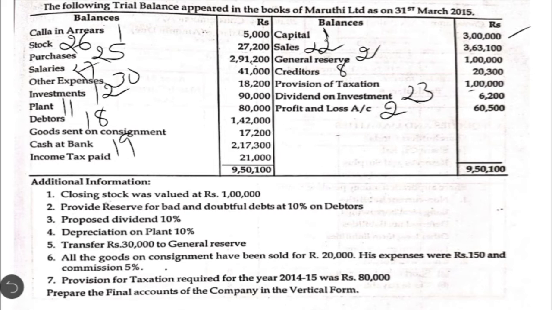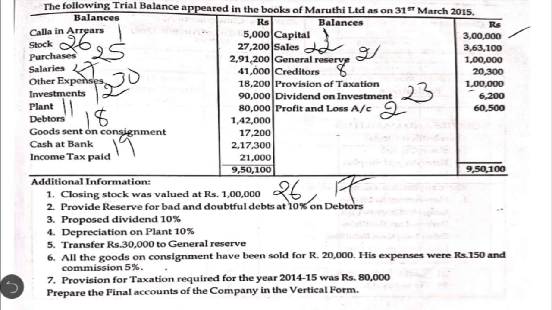Then in the additional information, the first one is closing stock. It was valued at rupees 1 lakh. We are going to show that in two places. First one, that is in note number 26, changes in the inventories. Then one more time in note number 17, that is inventories.